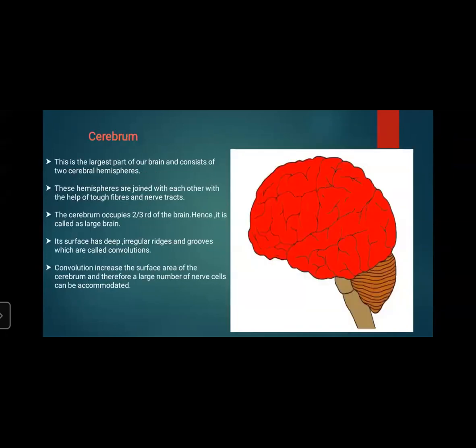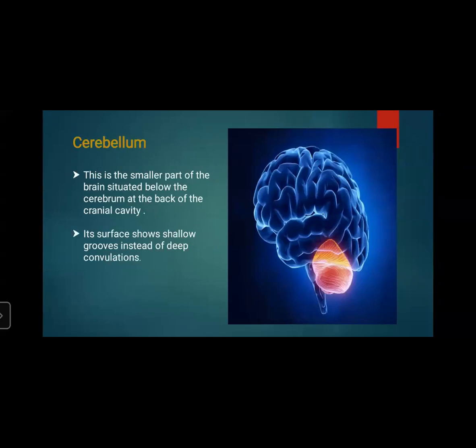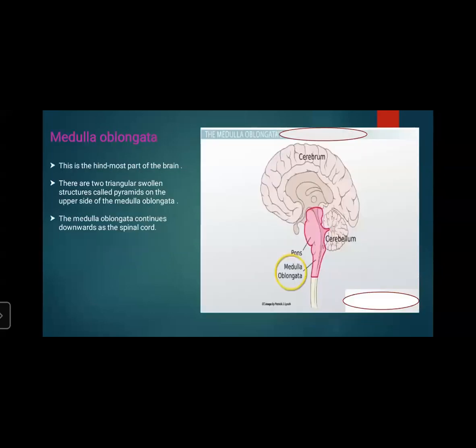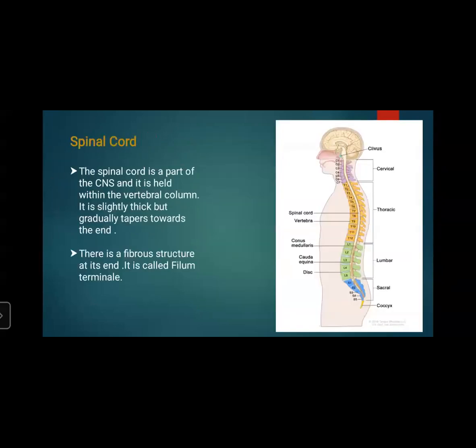In the cerebrum, you can see deep convolutions to increase the surface area, whereas in the cerebellum, there are shallow grooves instead of deep convolutions. The medulla oblongata is the hindmost part of the brain, and there are two triangular swollen structures called pyramids on the upper side of the medulla oblongata. The medulla oblongata continues towards the spinal cord.